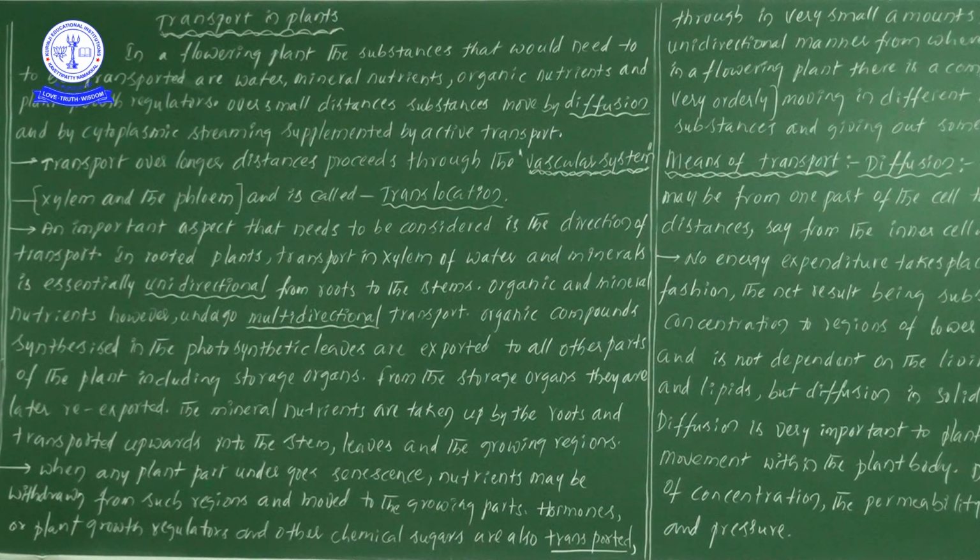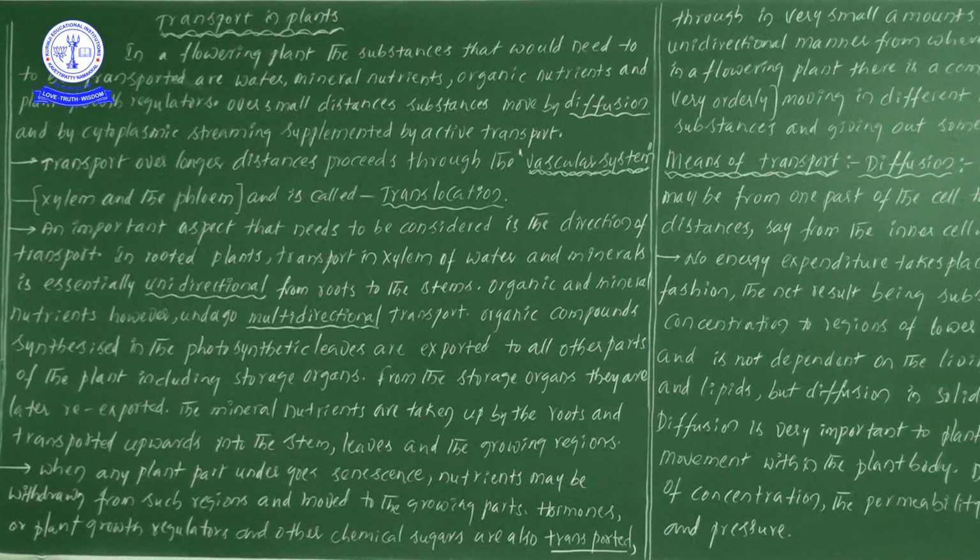Okay, next one, phloem. The food materials which are prepared in the leaves by the process of photosynthesis all will be translocated or transported to all parts of the plant. So phloem work will be multidirectional and xylem work will be unidirectional. If you take xylem, the work will always be in a unidirectional flow.